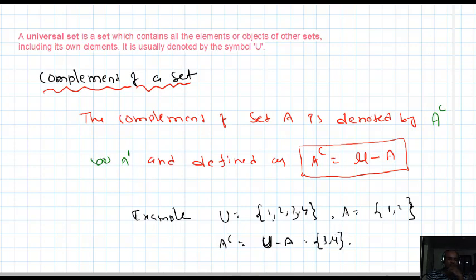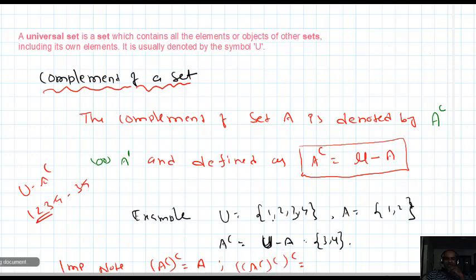One important note. A complement whole complement is A only. Again find the complement of this: U minus A complement, 1, 2, 3, 4 minus 3, 4. What happened? Again 1, 2 only we get. That is A only. A complement whole complement is equal to A. A complement whole complement again whole complement is equal to A complement. So odd number means A complement, even number means A only. So this is the concept of complement of a set.